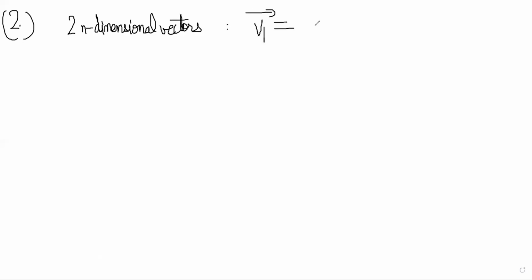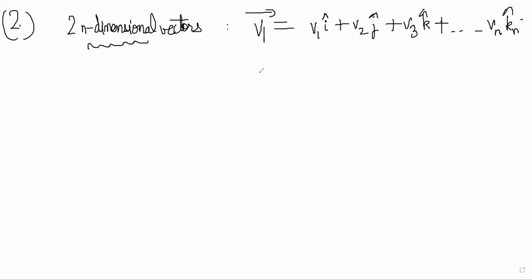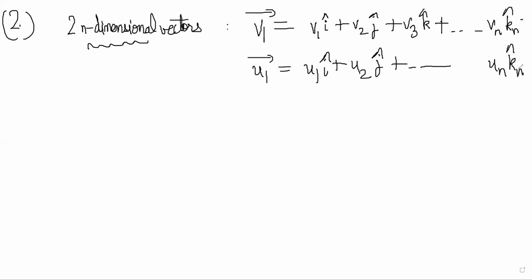So it can be written as v1 i, let's say, v2 j, v3 k, plus so on, so on. There are multiple other dimensions also. Vn, let's say kn, right? The vector has been written in n dimensions, right? And another vector u1, and you write that as well like this, and un kn, right?